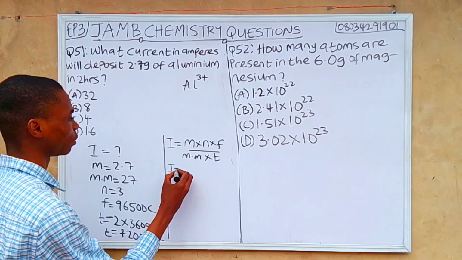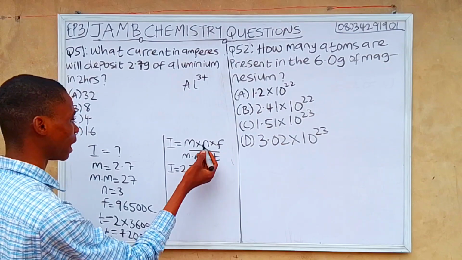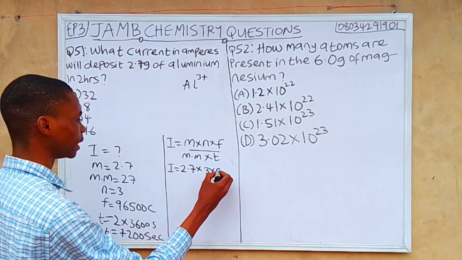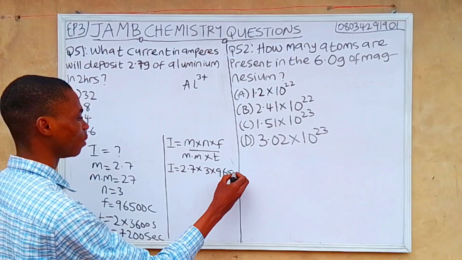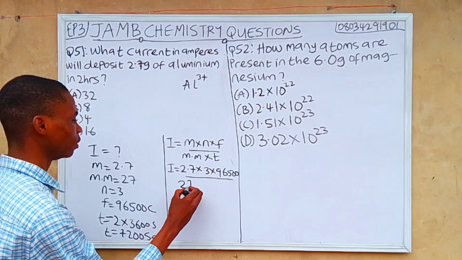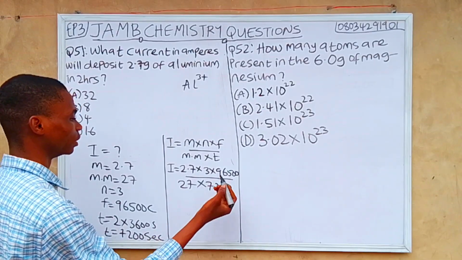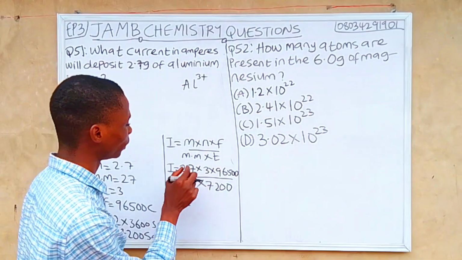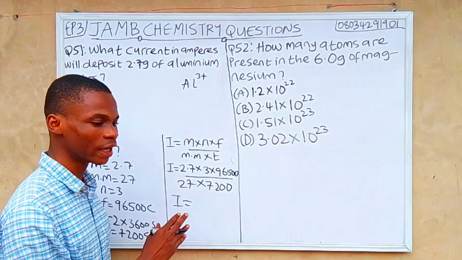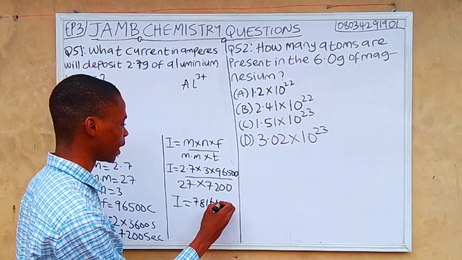So I equals 2.7 multiplied by 3, multiplied by 96,500, over 27 multiplied by 7,200. If we multiply 2.7 by 3 by 96,500, we will get 781,650.